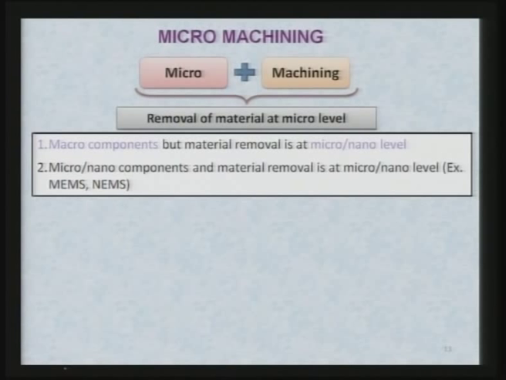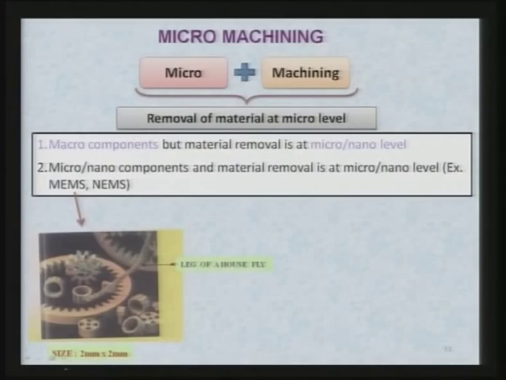Second one, micro nano components and material removal is at micro nano level. This is very simple: when you are going to make MEMS, NEMS etc., the components itself or the elements of the device itself are having the dimensions of micro size, then definitely the material removal from those devices or parts or elements is also going to be at micro or nano level.